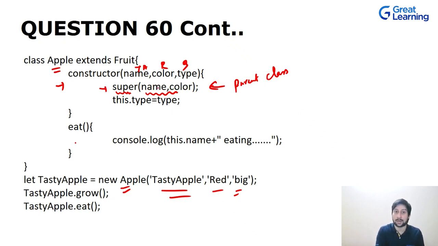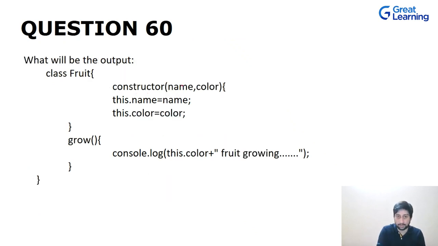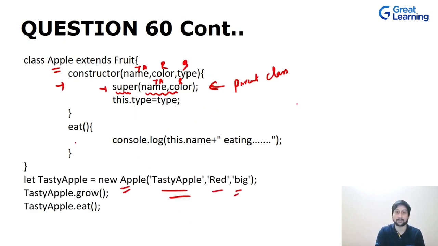You're passing in two arguments, name and color. So tasty apple and red will be passed to the parent constructor, and they are set with name as tasty apple and color as red. Done.